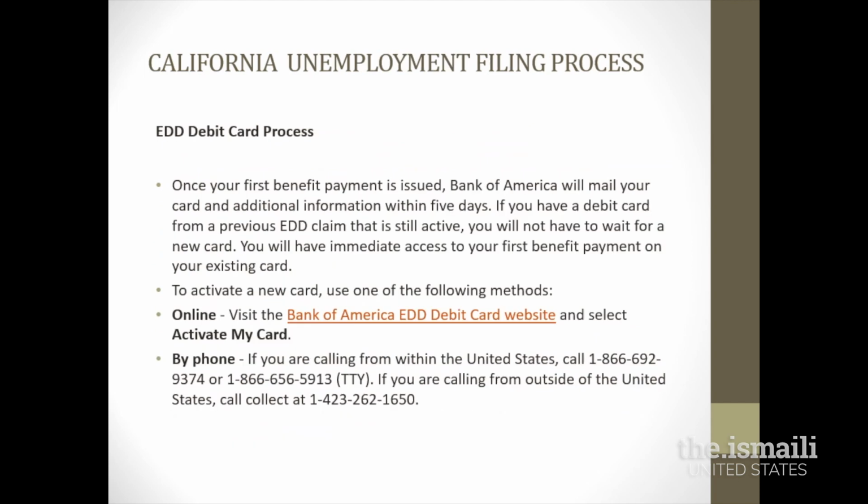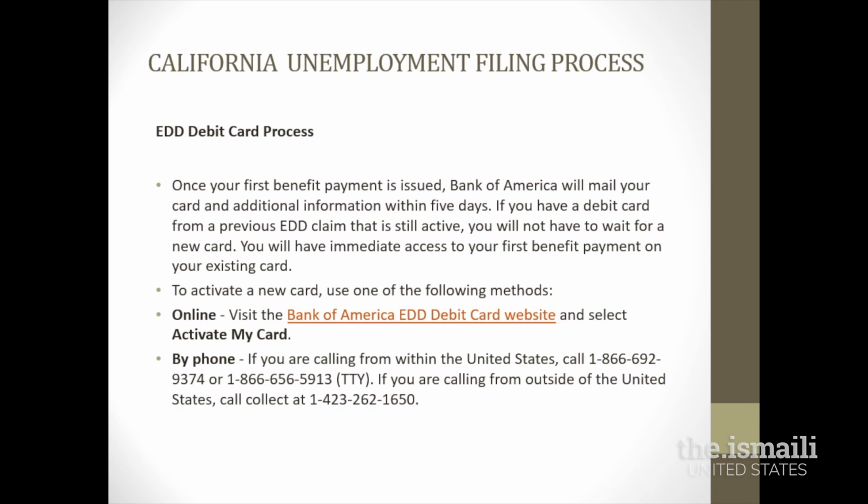Once your unemployment benefits are approved, you will receive payment through a Bank of America debit card, which you will receive within 5 days by mail. Once you receive this card, please activate your Bank of America debit card by calling the number or by going online. Both the instructions will be provided to you with the card, and you can also find that information on this screen. Please make sure and activate the card, otherwise you will not be able to use it.